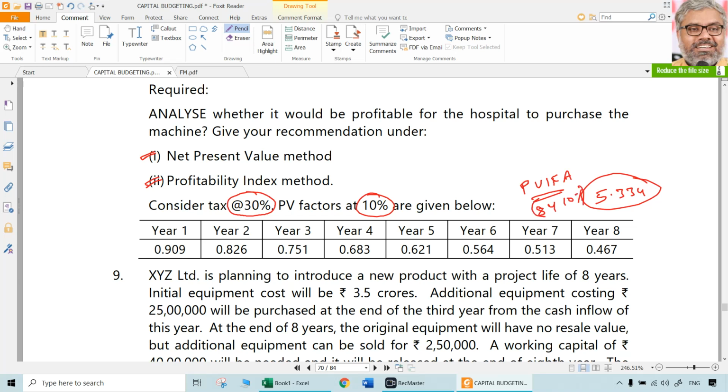It can easily be found from tables also if they are available, but again in the examination those things will not be there. That is why they will be given here as part of the question. So just total all of that, 5.334 is there.